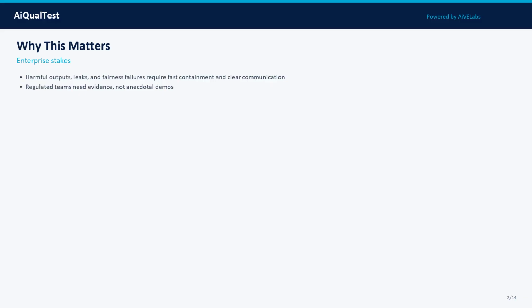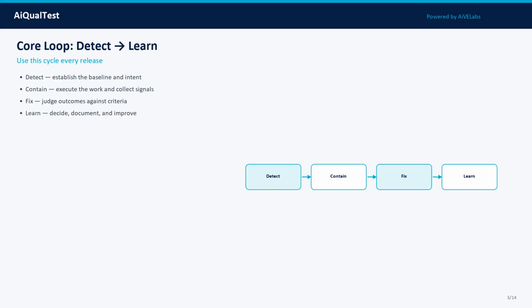Why this matters: harmful outputs, leaks, and fairness failures require fast containment and clear communication. Prepared playbooks reduce chaos. Learning loops convert incidents into stronger tests and controls. Enterprises shipping AI into banking, insurance, healthcare, and digital operations cannot rely on hallway demos. Buyers, auditors, and internal second-line risk partners ask for repeatable methods, version artifacts, and clear ownership. If you cannot explain how you tested and what evidence you keep, you do not have AI quality, you have optimism.